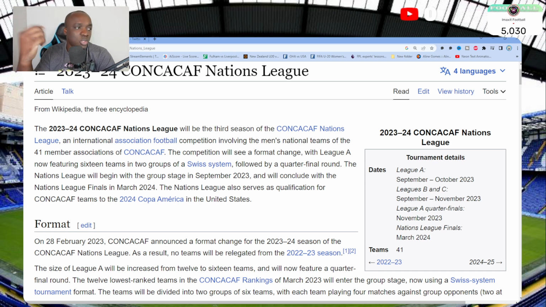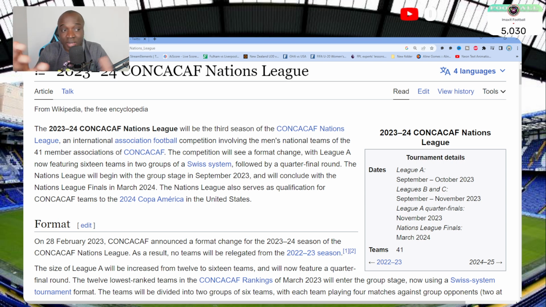The 2023-2024 CONCACAF Nations League will be the 3rd season of the CONCACAF Nations League, an international association football competition involving the men's national teams of 41 member associations of CONCACAF. The competition will see a format change, with League A now featuring 16 teams in 2 groups of a Swiss system, followed by a quarterfinal round.